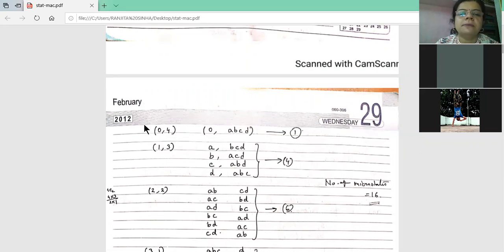So the number of possible arrangements is only this. And now come to 1, 3. That is, in the first box 1 particle and in the second box 3 particles. But which 3 particles? A, B, C, D are the 4 particles in total.